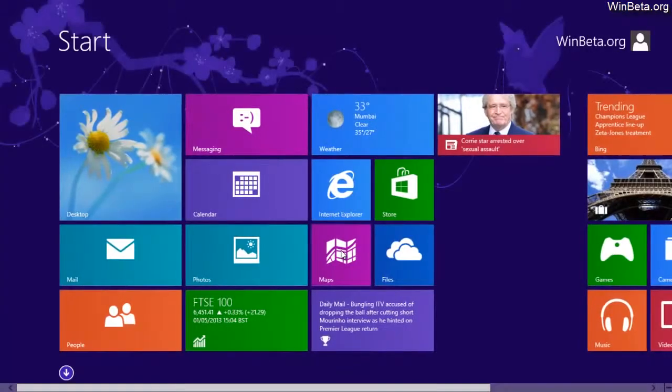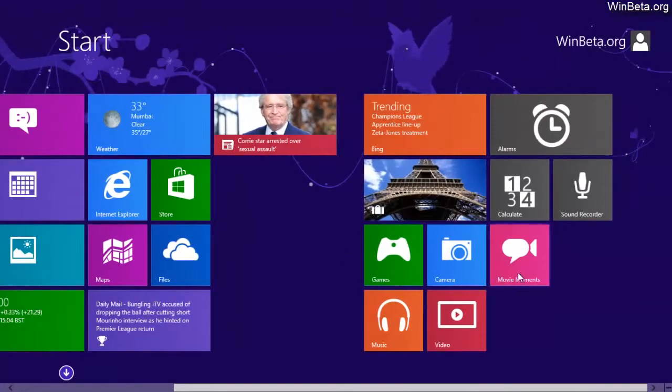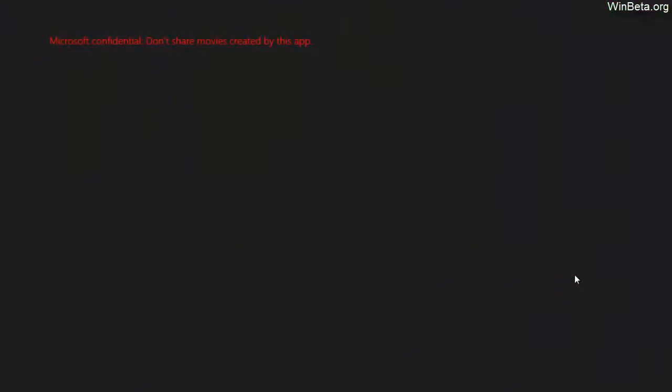Not many new things in this build apart from the things I'm going to walk through now. So the first thing here is the Movie Moments app has a new sort of icon. Launching it, it's actually different. Still got the disclaimer up here, but the actual home of the app looks different. It doesn't seem to be working. So that's always good.